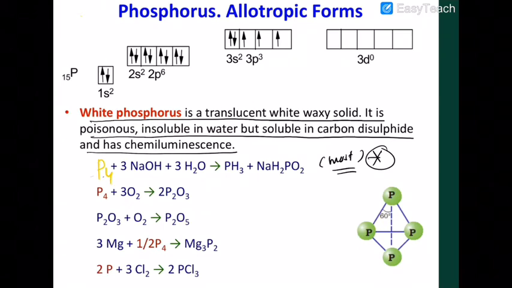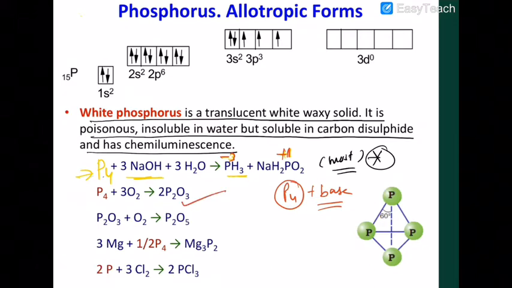So P4, that is white phosphorus. I'm repeating once more, P4, that is white phosphorus, reacts with NaOH to give you phosphine. Here phosphorus is in the minus 3 state, and here it is in the plus 1 state. So you can easily see that. The reaction of phosphorus with a base is an example of a disproportionation reaction that we already discussed.